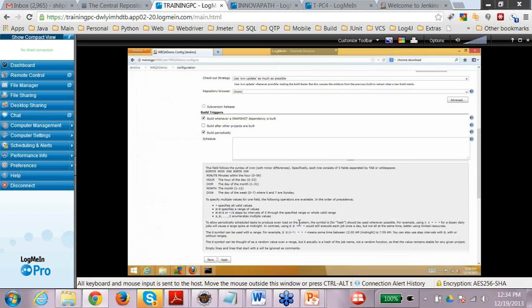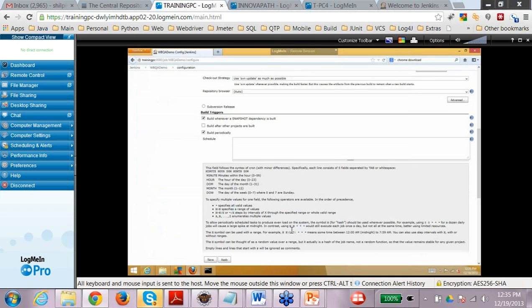For example, they are already giving certain examples like H first. There are 1, 2, 3, 4, 5 numbers which provide certain information. The first stands for minute, then hour, then day of the month, and the day of the week. For example, if you put star for everything, that means you want to run it every minute of the day. So you don't want to do that, so don't do that.